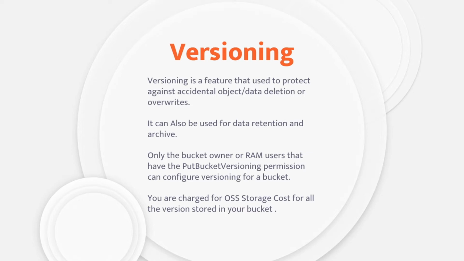You are charged for OSS storage cost for all the versions stored in your bucket. As we are doing versioning, which means we are archiving a large number of versions here, the charge also increases as the number of versions increases. Alibaba recommends that you use a lifecycle management policy for that.